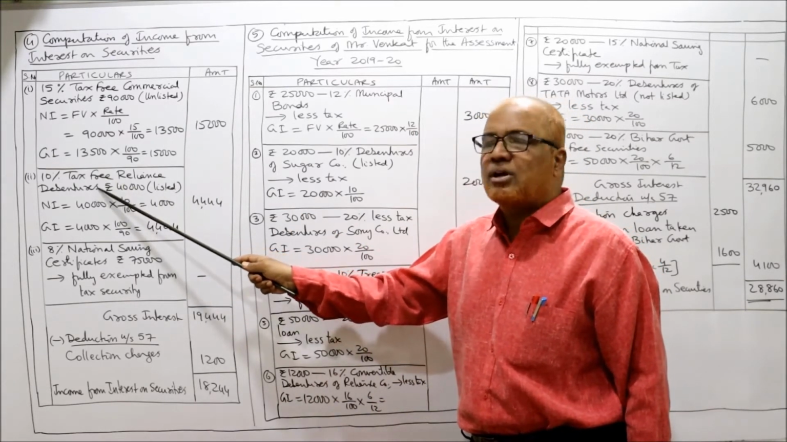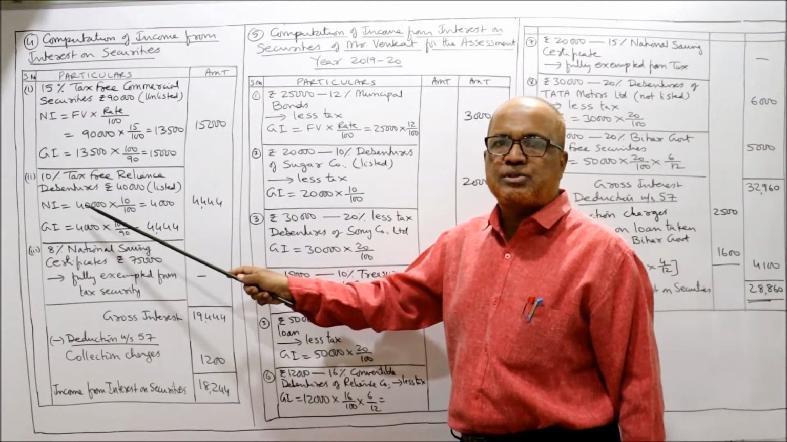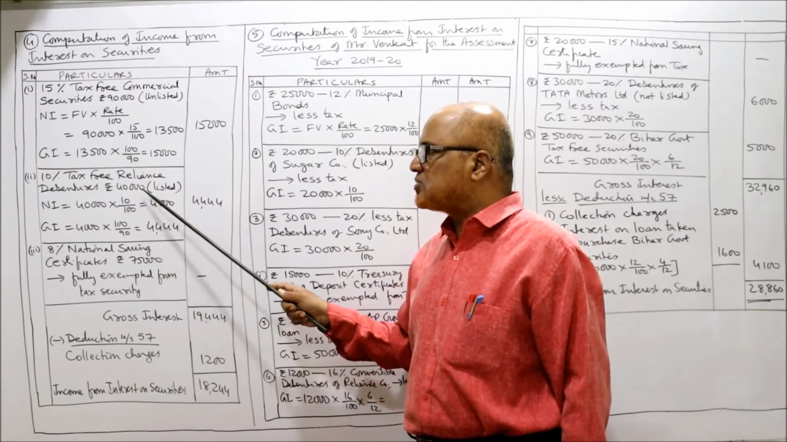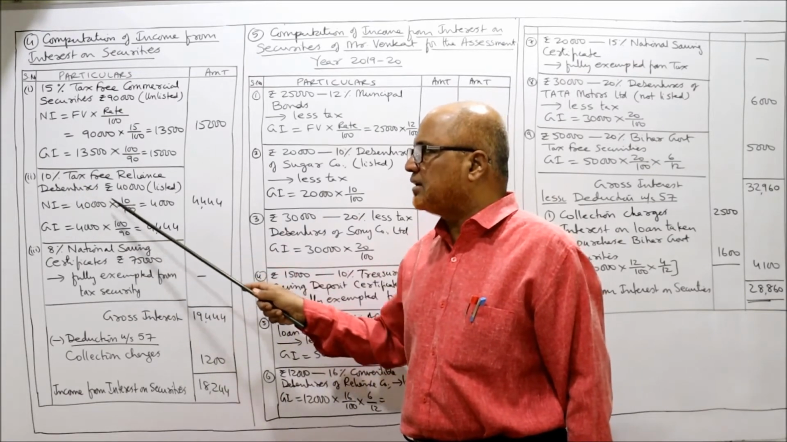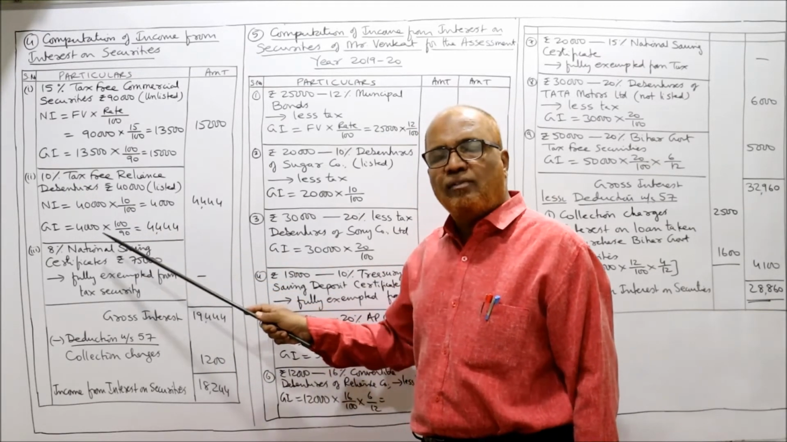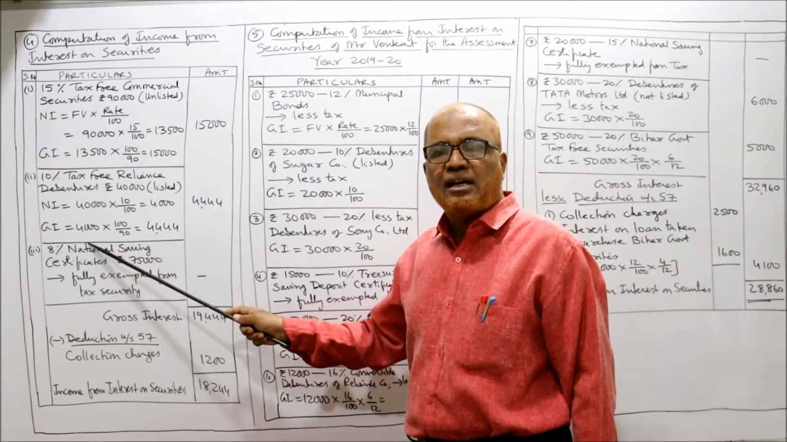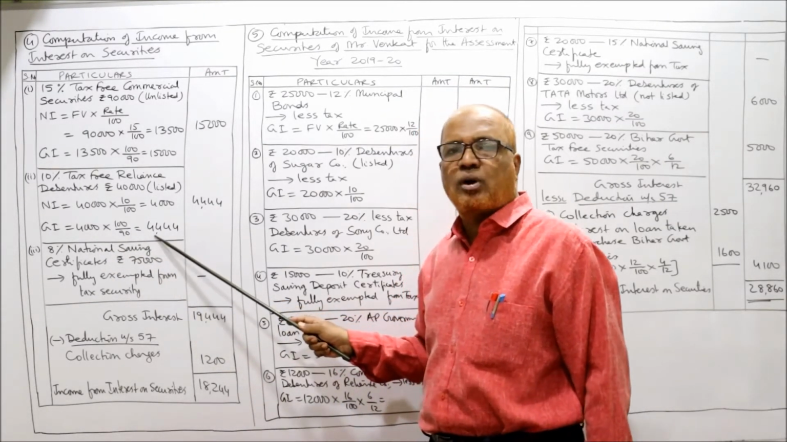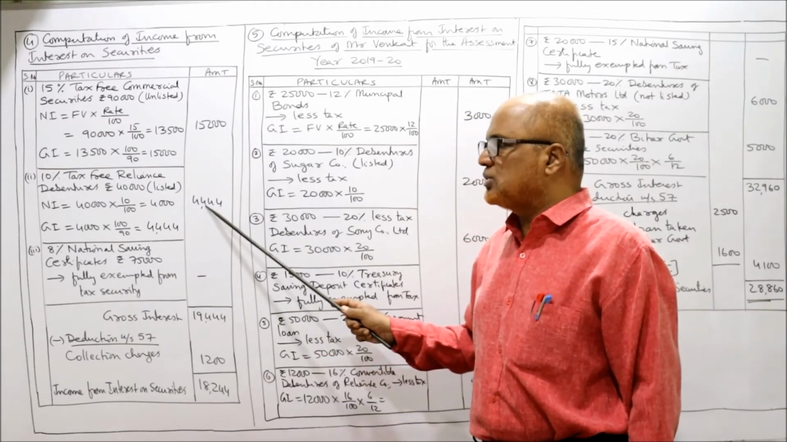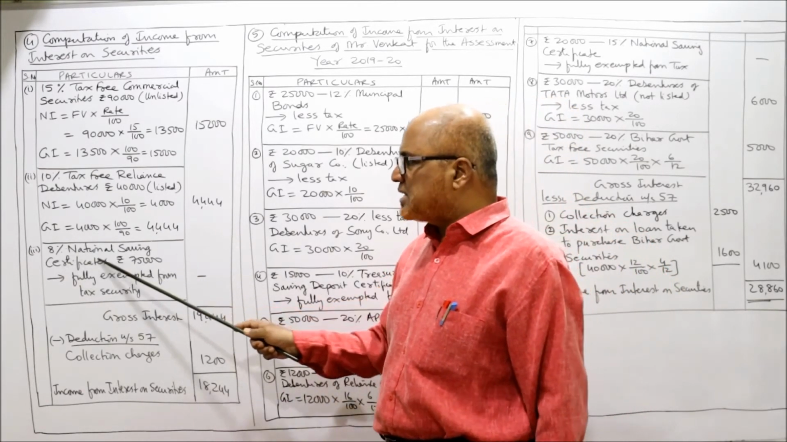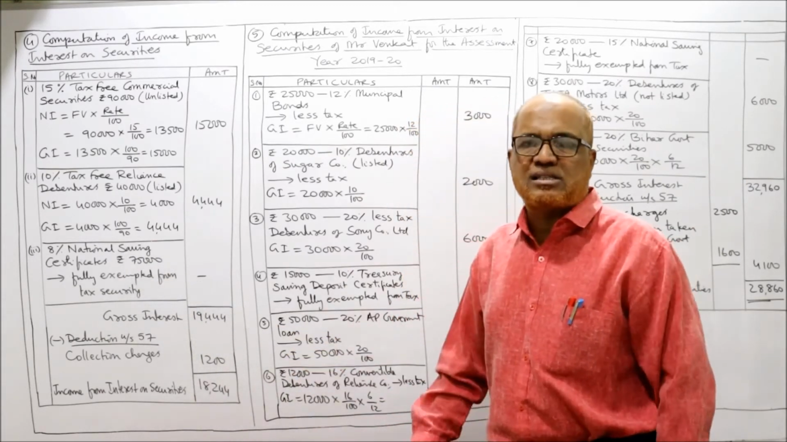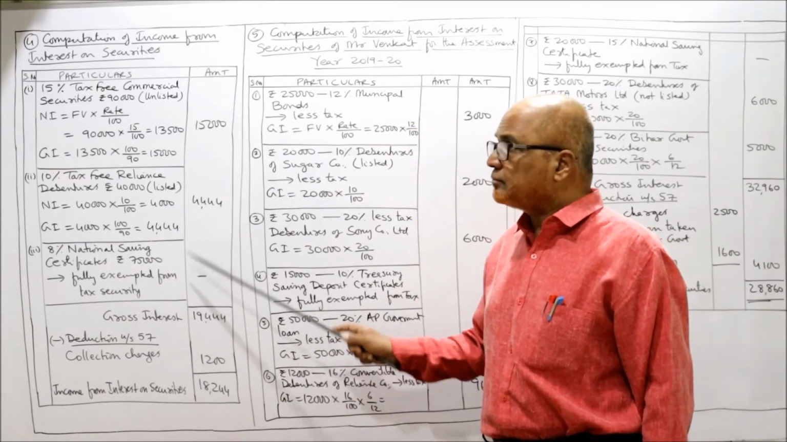Same tax-free commercial security. So 2 steps. Net interest is equal to face value into rate by 100. Face value 40,000, rate is 10. 10 by 100, 4,000. Now we have to gross it up. So net interest into 100 by 90, 4,000 into 100 by 90, 4,444. 4,444. Then 8% National Savings Certificate 75,000, fully exempted from tax security, no tax.